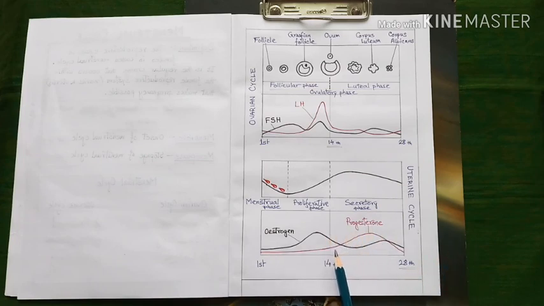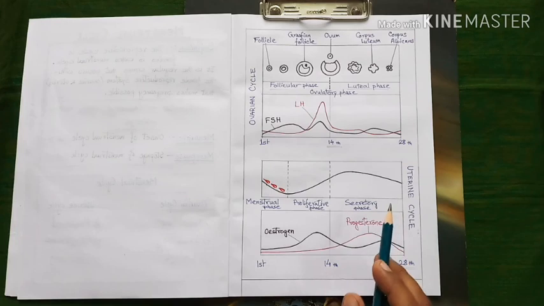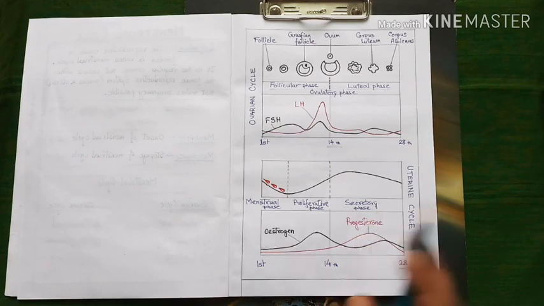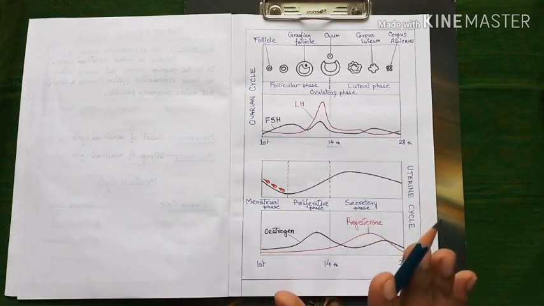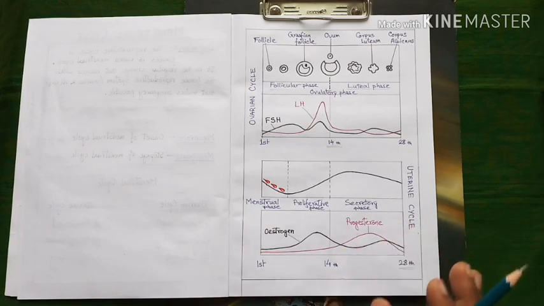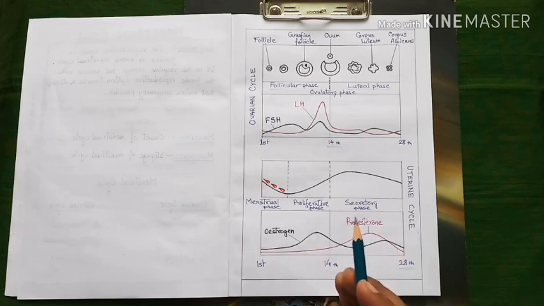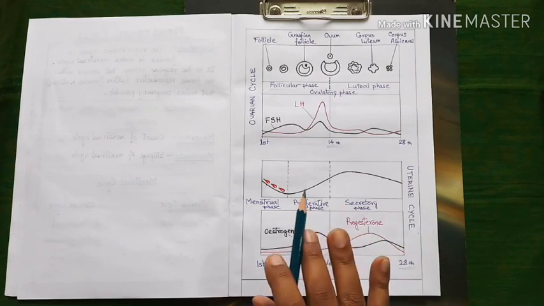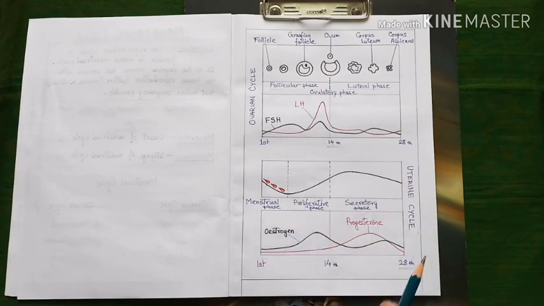The increase of progesterone in blood continues for the next 7 to 10 days after ovulation, and later on, if the pregnancy fails, if the ovum is not fertilized by any sperm, the amount of progesterone decreases, which leads to menstrual bleeding. So, this is how both the ovarian cycle and uterine cycle are regulated by different hormones.